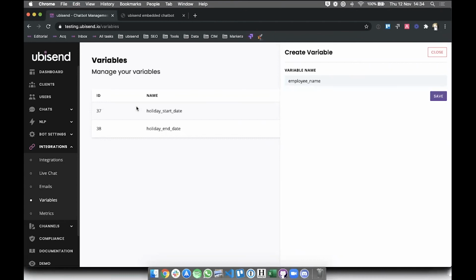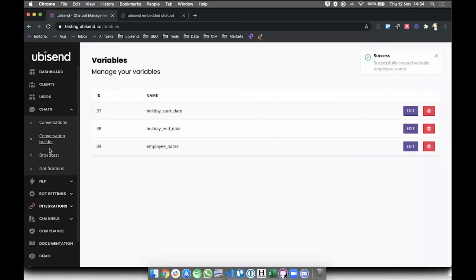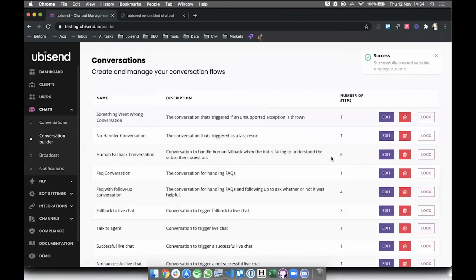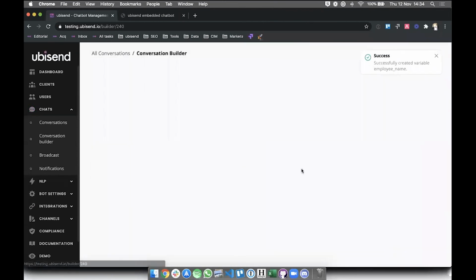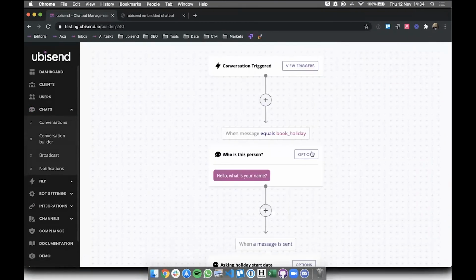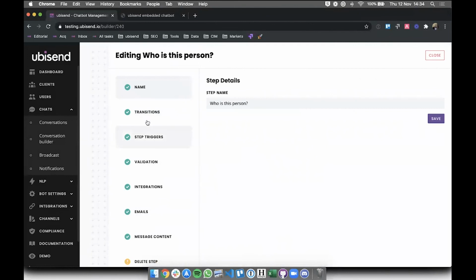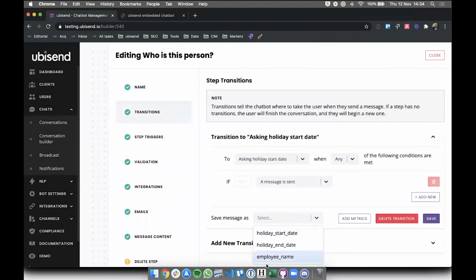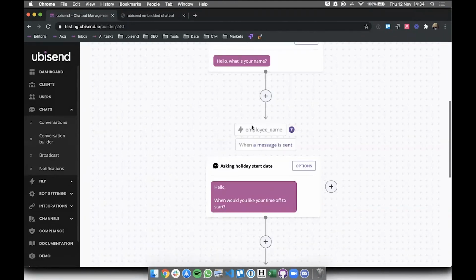I suppose with this step as well, you can go further than just name. You can have, say, employee number or reference number or anything along those lines. Absolutely, yeah. So again, in the transition, I'm going to save this as the employee's name, save that, close that. Okay, and so now we have the employee's name here.